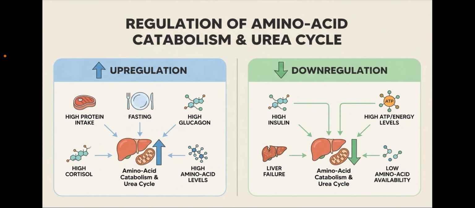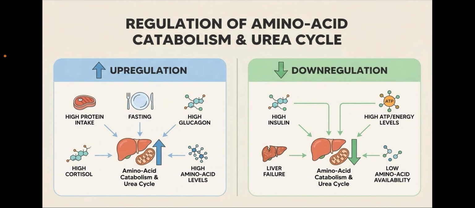So upregulation of amino acid catabolism, or the breakdown. If we have high protein intake, where we're going to have high amino acids, it means we can break them down, kick out the amino group, as well as use the rest of the carbon structure. If we're fasting, so we have low sugar, we're going to use those amino acids in our bloodstream to go create sugars. We have high glucagon and high cortisol. Those are kind of two similar things. High hormones, which means low blood sugar. Or if we have high amino acid levels, which means we have excess, we're just going to go use it. We have to break it down if we want to add it back to storage too.